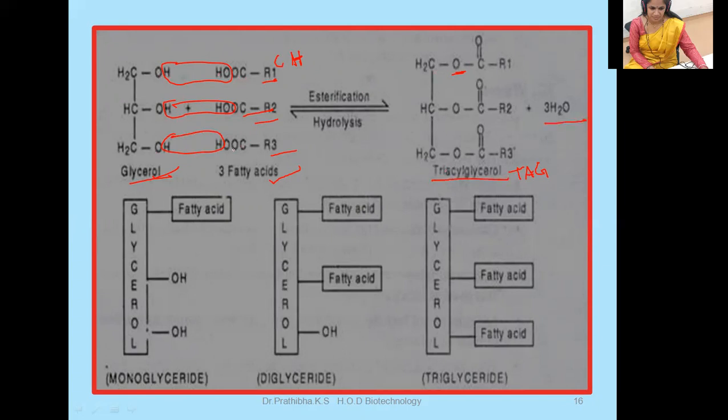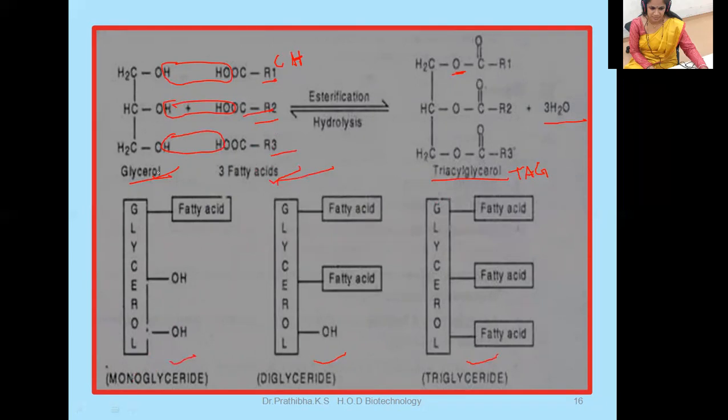Upon hydrolysis, you can also get back glycerol and three molecules of fatty acids. As I told in the previous slide, R1, R2, R3 tell us the presence of three different types of fatty acids. When you understand this triacylglycerol, you must also keep in mind what monoglyceride, diglyceride, and triglyceride are. Here you can see monoglyceride. Just think what this monoglyceride may be.